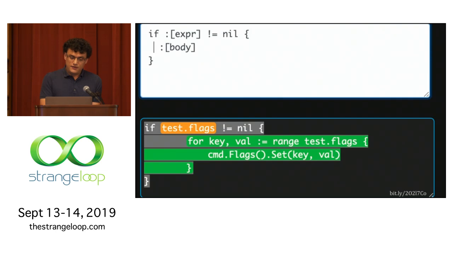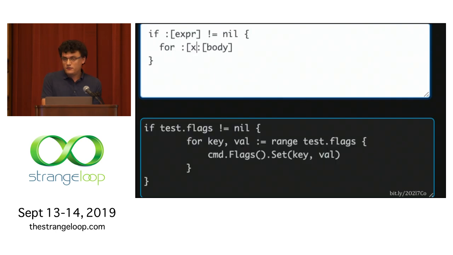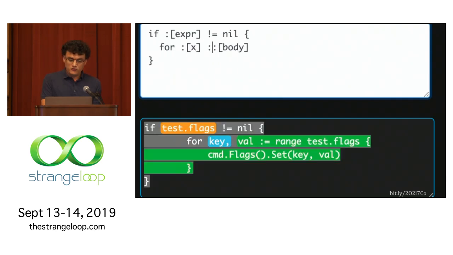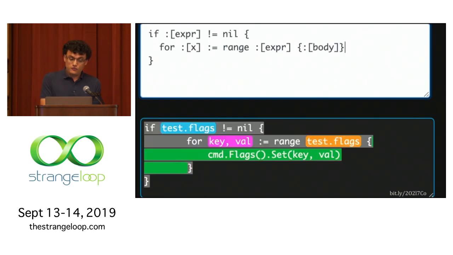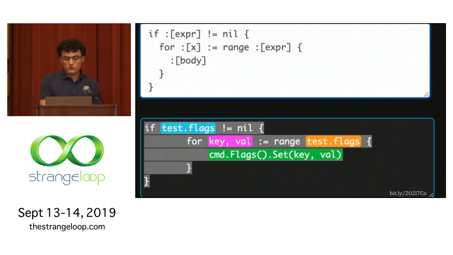Now we can expand this pattern to then include the part about the for loop. Here I'm just calling x to bind to what's being assigned from the range. We don't really care about it. And then again, specify this expr part, which is the hole that refers to the part that's being checked against, right? So the fact that I'm using the same variable name here means that those two things must be equal in what they're binding.